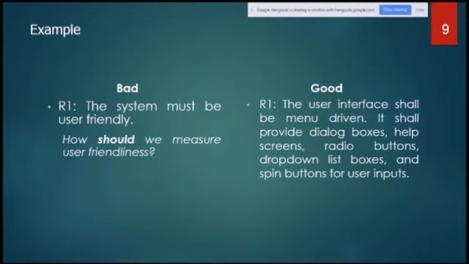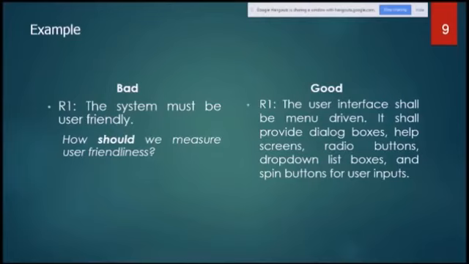So look at the clarity and the clear explanation of a good, verifiable requirement. We can simply verify it. If it is menu driven, we can easily check it when we have the system in front of us. So we'll simply tick one by one. Menu driven, yes. Dialog box is there, yes. Help screens there, yes.